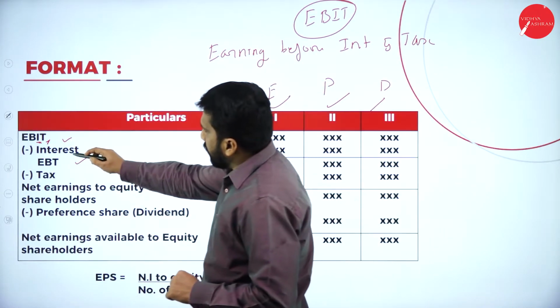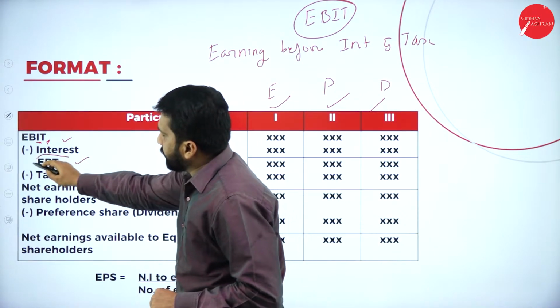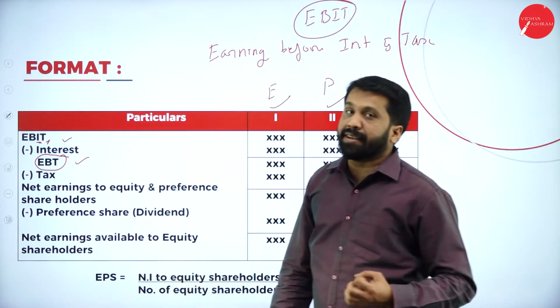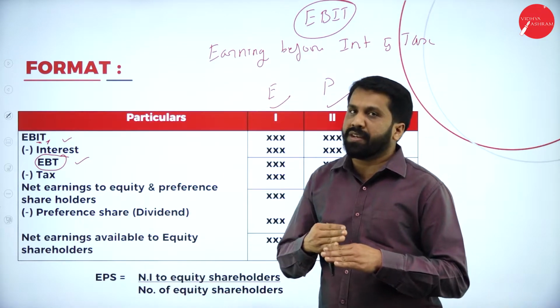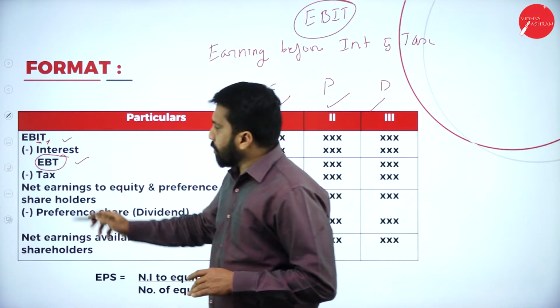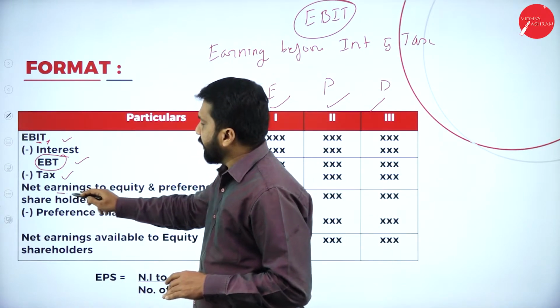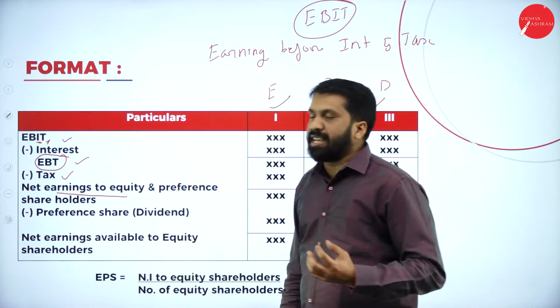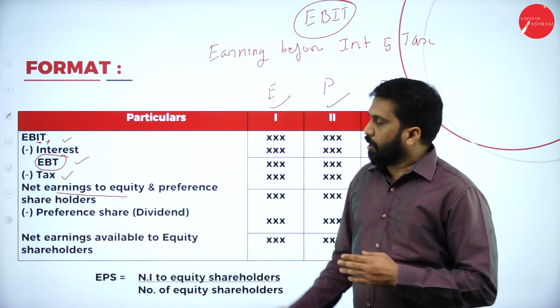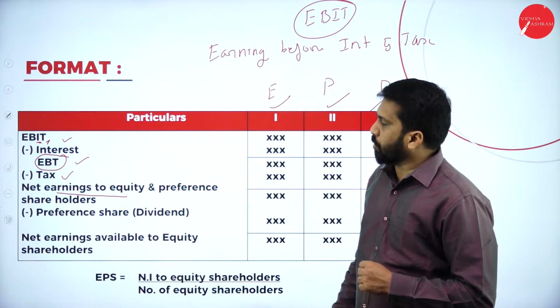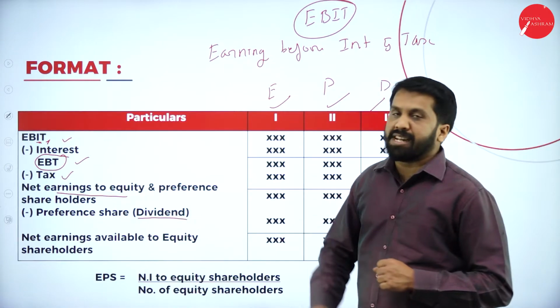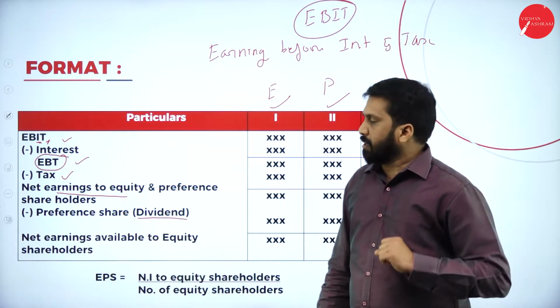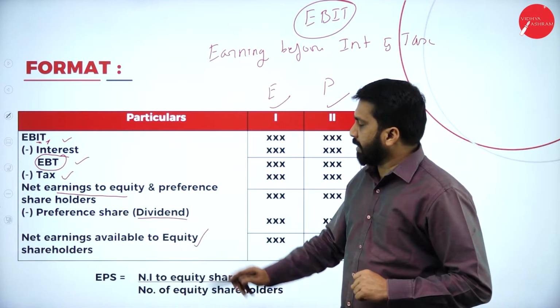Now, minus interest, after minusing interest you will get earning before tax. Tax has to be deducted. From that, you are supposed to minus tax. You will get net earning to the equity and preference. Once you give to preference shareholder, we have to give them dividend. After deducting dividend, you will get net income.